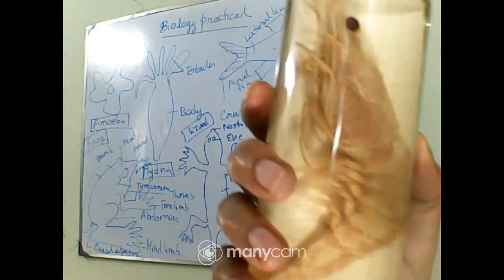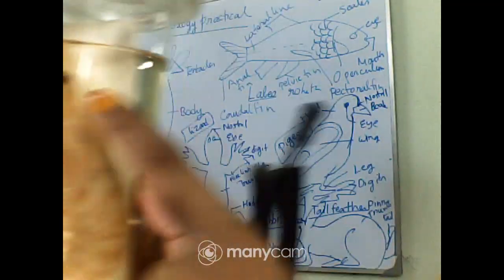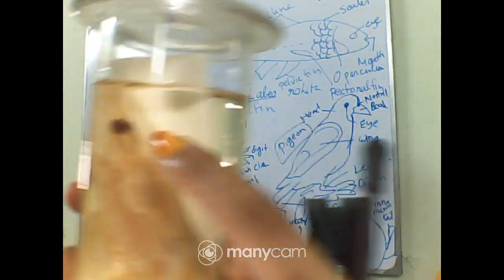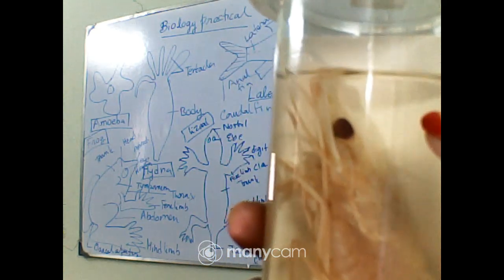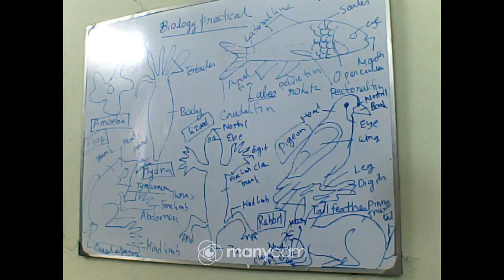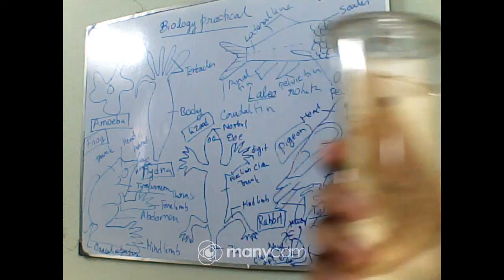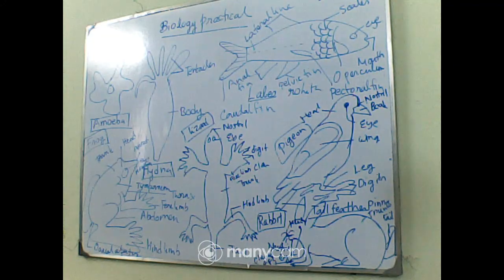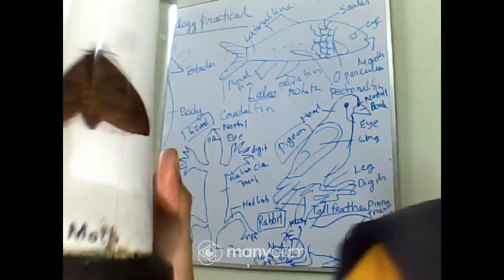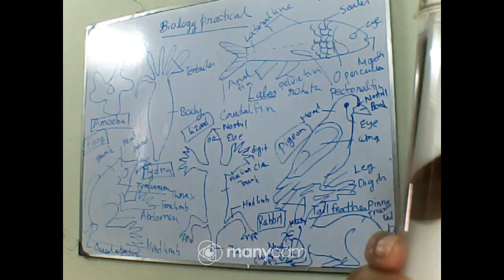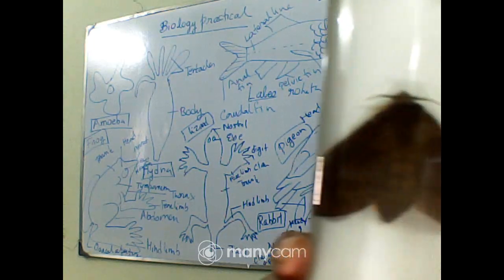pair of antennae and simple stalked compound eyes. So you can see that compound eyes and stalks are there. Stalks are there, that is why we can say that stalked compound eyes are present. So these are the main criteria of the prawn. Now let's move to the next one, that is silkworm. So this one is the silkworm. Okay, so what is the scientific name of the silkworm?